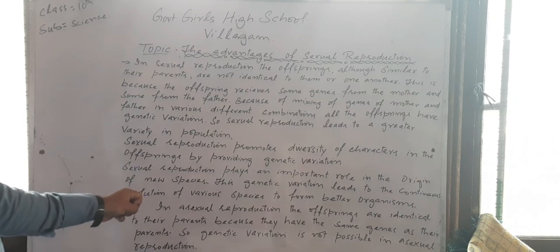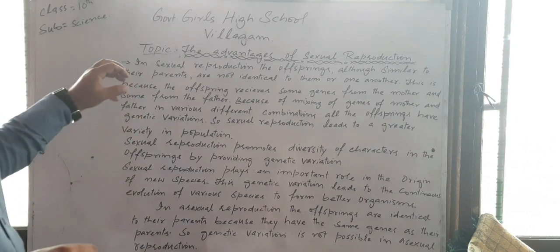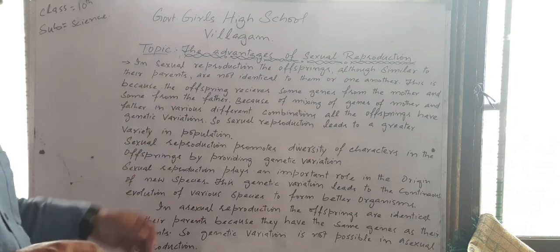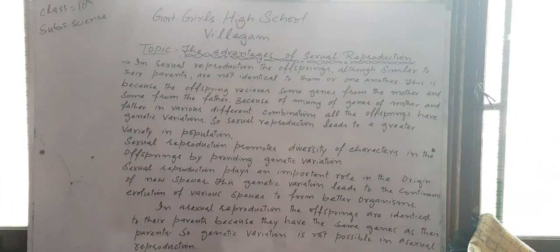We are saying here that in asexual reproduction, the offspring come the same as their parents, and there is no change. No better organism is found in these asexual reproduction organisms. Better organisms will be found only in organisms where sexual reproduction takes place.